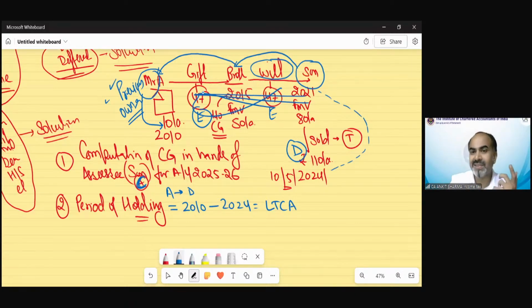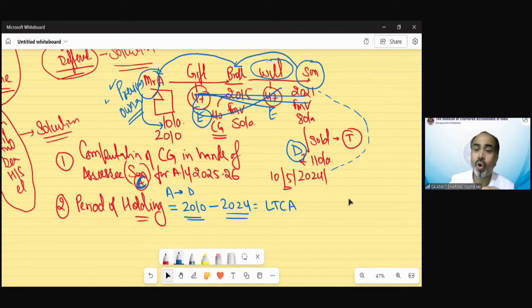So because the son received it under section 47, this time is also included in the period of holding of the asset. Again, the brother who received it also received a section 47 benefit, so that time period will also be included. From the time Mr. A purchased that asset by a mode not covered in section 47, from that time duration we need to take the period of holding. So that would be from 2010 till 2014.